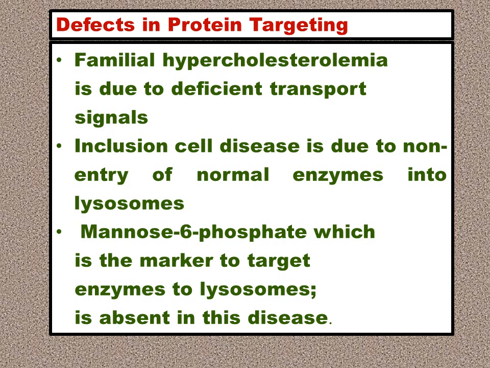It is like the signal peptide. Due to that you get inclusion cell disease. The lysosomes, which are suicidal bags as you know, are not able to carry out their normal function.